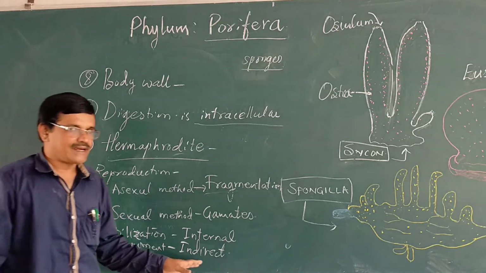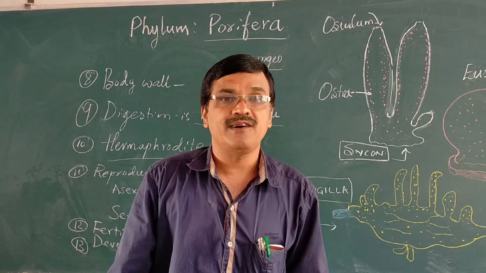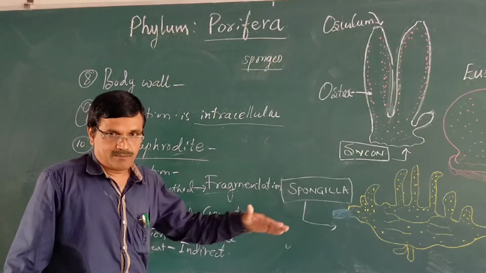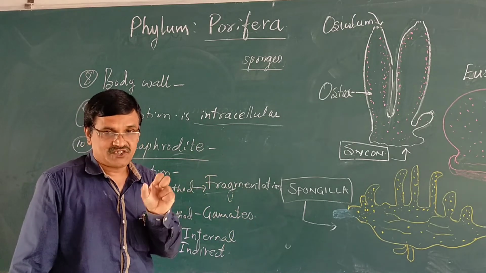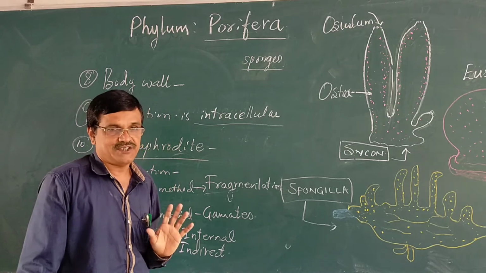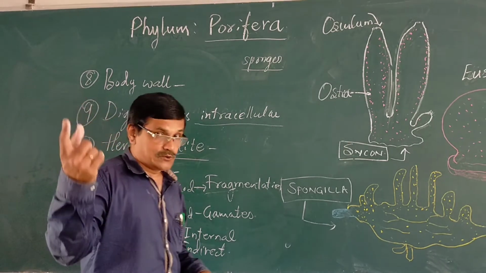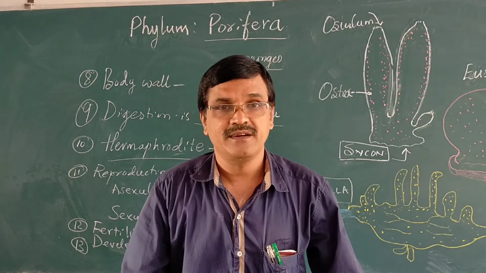In indirect development, during the process of development, there is an intermediate stage, that is a larval stage. In direct development, usually there is no larval stage or intermediate stage.